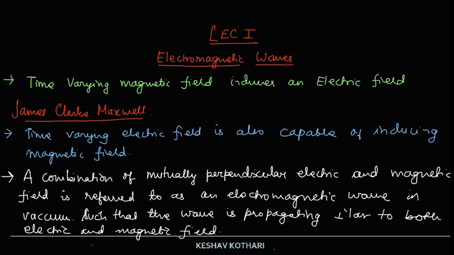So based on this particular aspect, we come to further description of electromagnetic wave. Over here we are considering these three mutually perpendicular axes, that is x axis, y axis and z axis respectively.